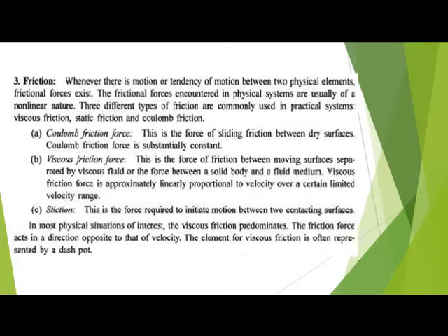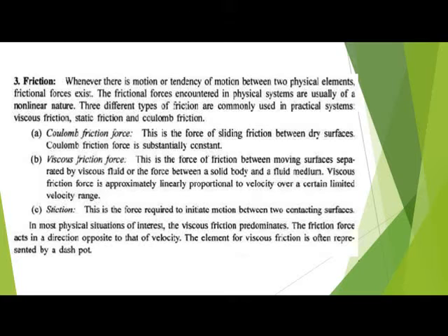The third one is stiction. This is the force required to initiate motion between two surfaces in contact. Just before falling or moving, that force is required to initiate motion between the two contact surfaces. That is stiction.